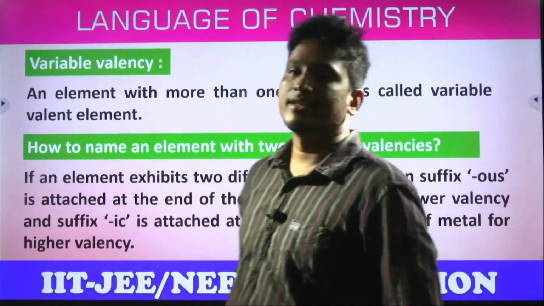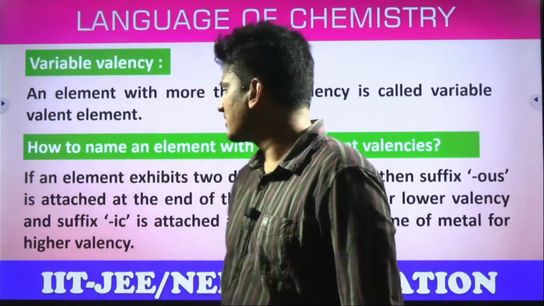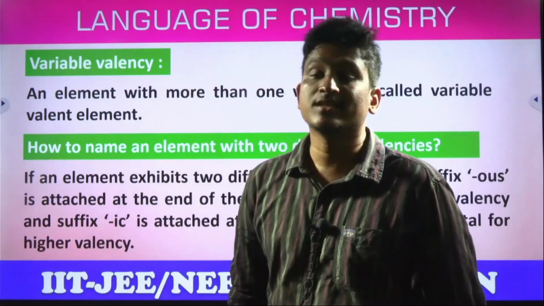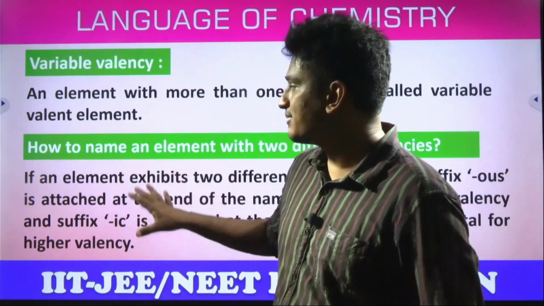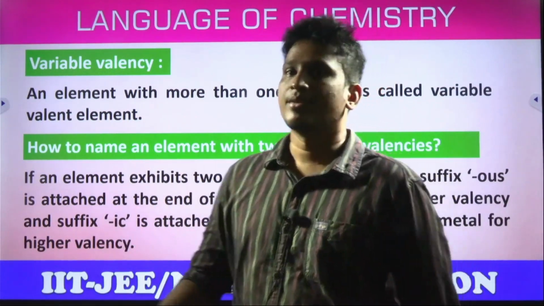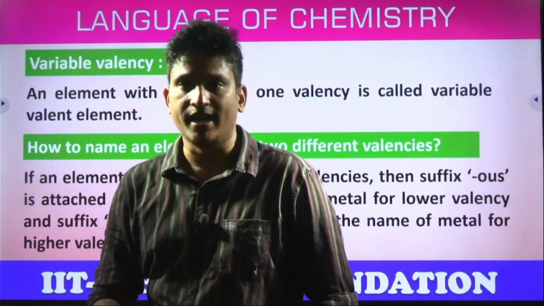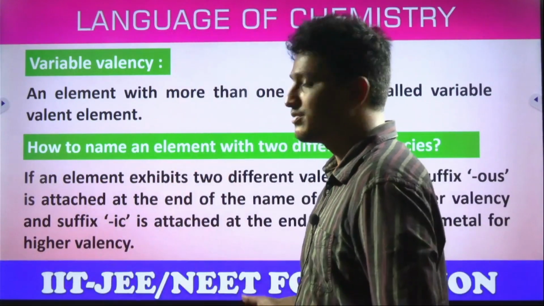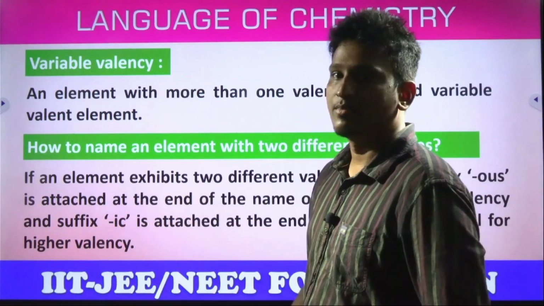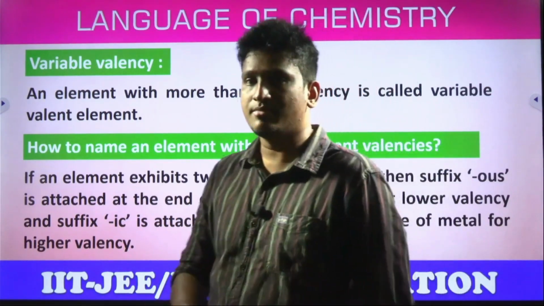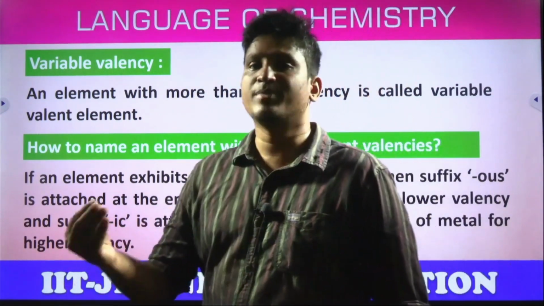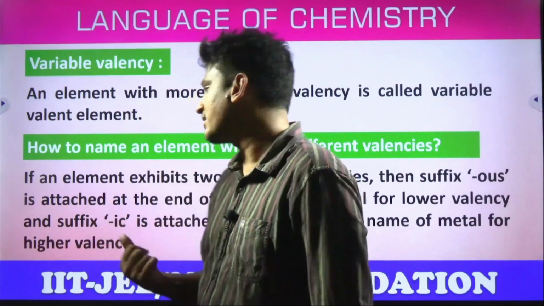So, variable valencies. Variable valency means sometimes the metals can exhibit more than one valency, mostly exhibited by the D block elements. D block elements means in the periodic table you will get the 3D series elements starting from scandium. Iron is also a D block element, silver also, gold also. In general, they exhibit variable valency. Even the higher members of P block elements like tin and lead also exhibit variable valency.